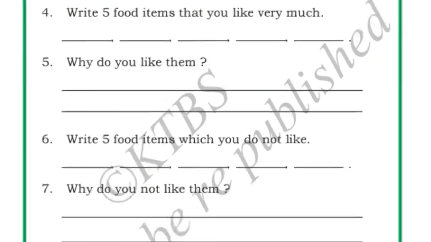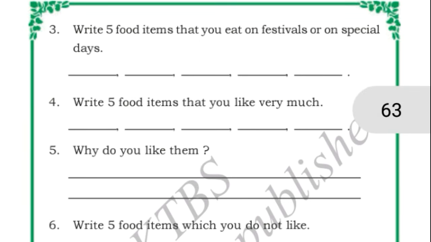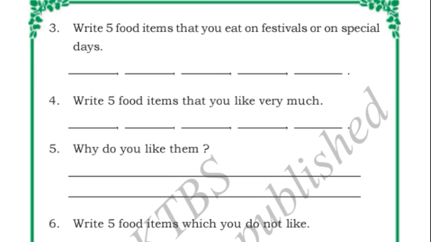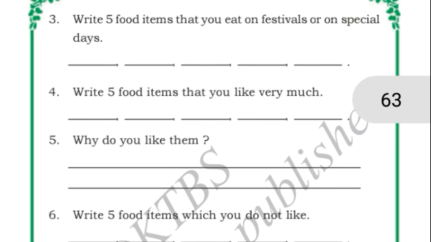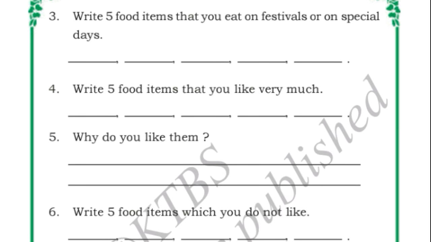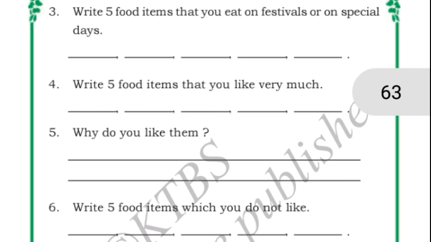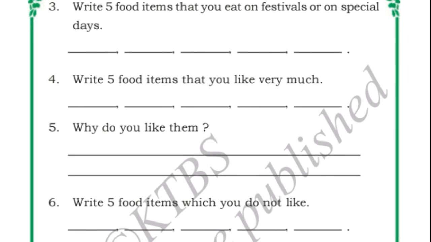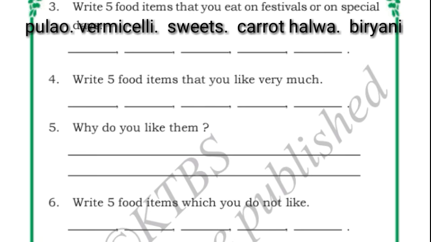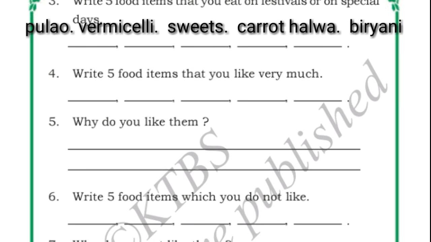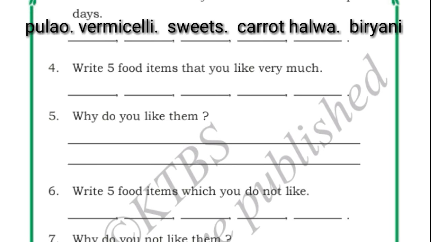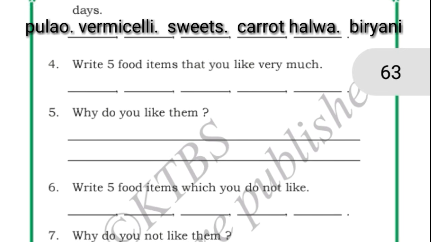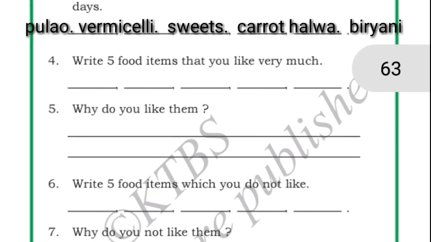Okay, next. Write 5 food items that you eat on festivals or on special days. See, on the occasions, on the festivals, we eat some special food items, right? So, whichever food items are prepared in your home and whichever food items you eat on the special days, you can write here in the 5 lines. Okay, so you can write palav, vermicelli, sweet, carrot halwa, biryani, whatever you see in your home which is prepared on the festivals or on the special days, you can write here.